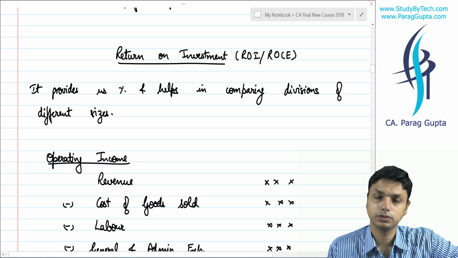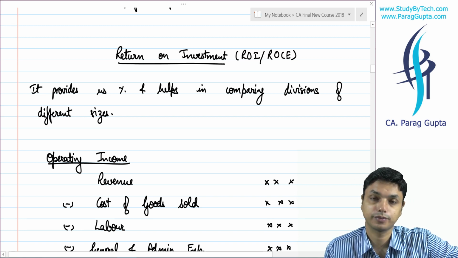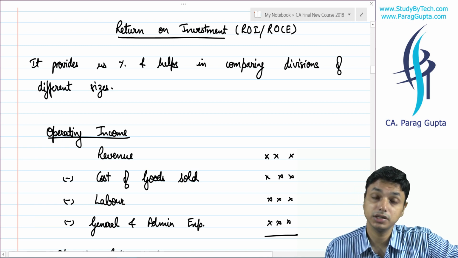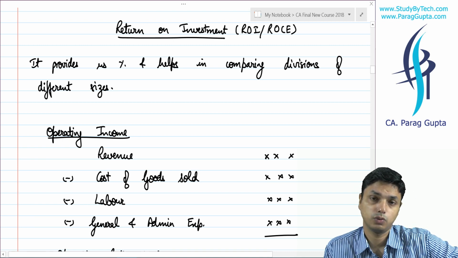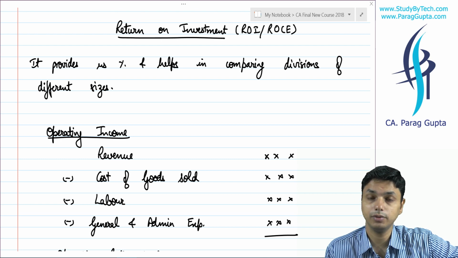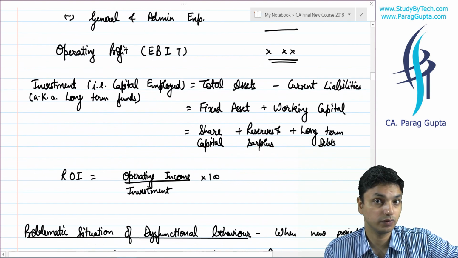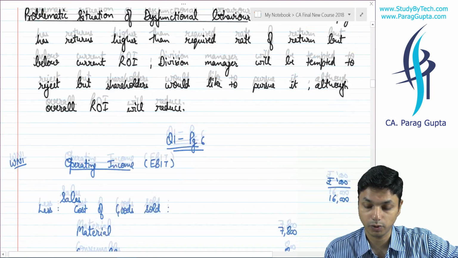Then we learnt about return on investment. Obviously, return on investment was creating dysfunctional behavior. What is return on investment? It is operating profit over average capital employed. Listen to me carefully. Operating profit over average capital employed.